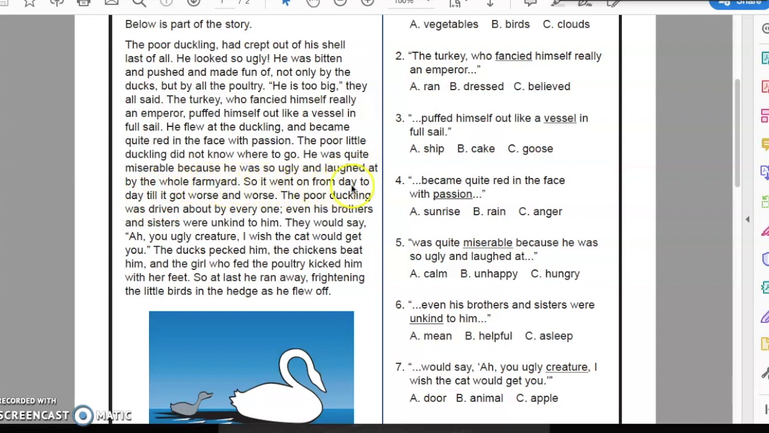So it went on from day to day till it got worse and worse. The poor duckling was driven about by everyone. Even his brothers and sisters were unkind to him. They would say, "Ah, you ugly creature, I wish that cat would get you." The ducks pecked him, the chickens beat him, and the girl who fed the poultry kicked him with her feet. So at last he ran away, frightening the little birds in the hedge as he flew off.